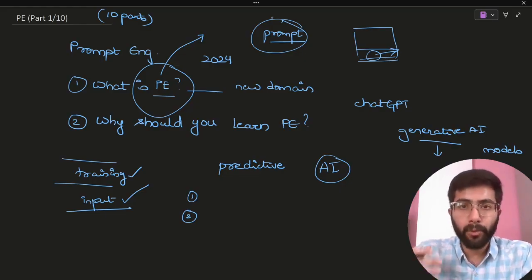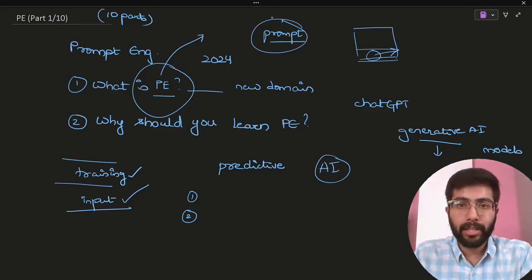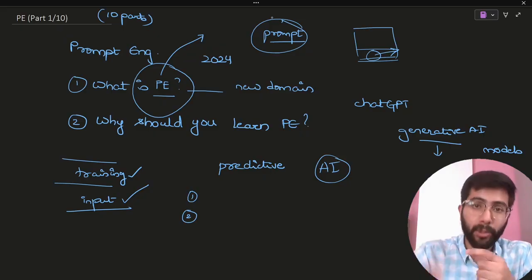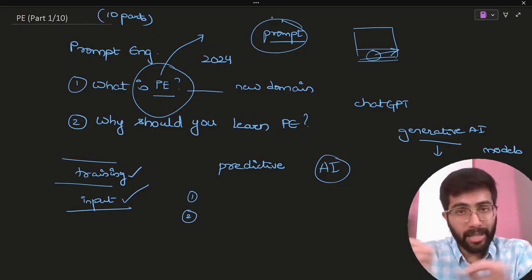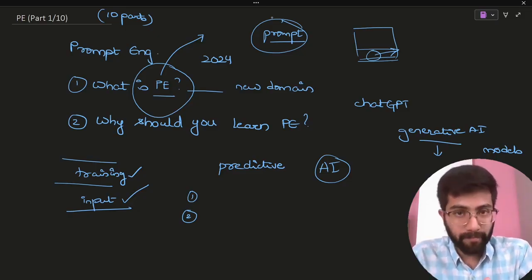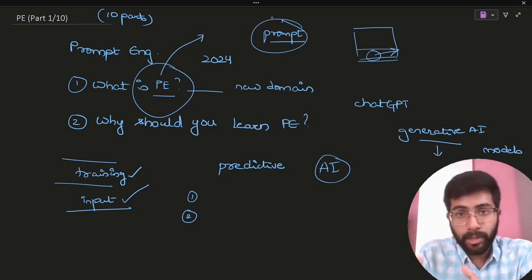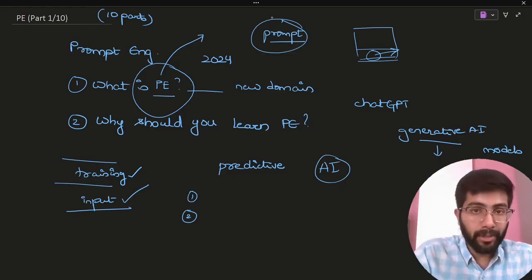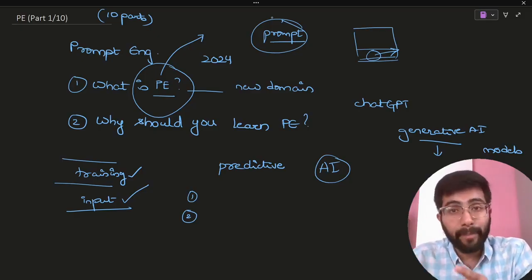it could take a set of a few more rounds of you giving prompts and making the AI model understand what your requirement is. But that iteration, that repetition of you giving multiple prompts, will cost you money, right? Because each of these generative AI models charges you per token, right? Or the number of invocations that you make to that API which hosts the generative AI model will cost you money. So it's really important for you to get the right response or the required response in as few attempts as possible.